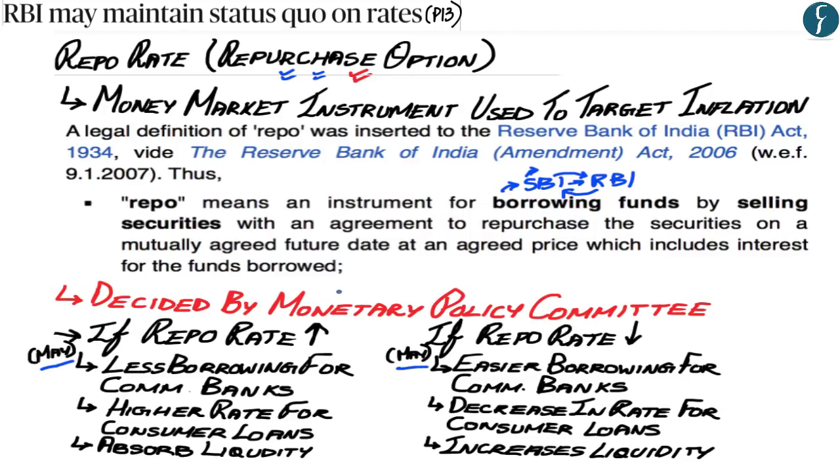And this repo rate is decided by a 6-member monetary policy committee, which is headed by the Governor of the Reserve Bank of India. And now with this, we come to an end in the analysis of today's newspaper. Now we move on to the question for today.